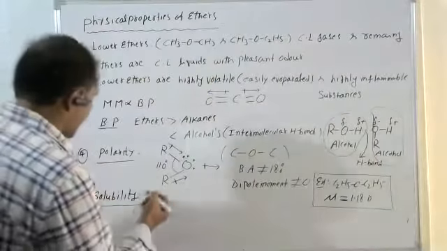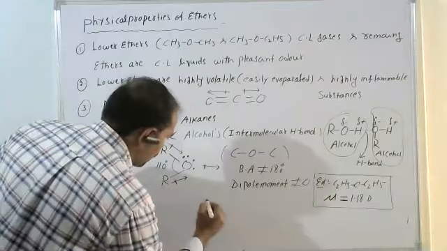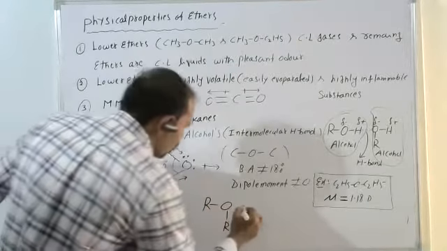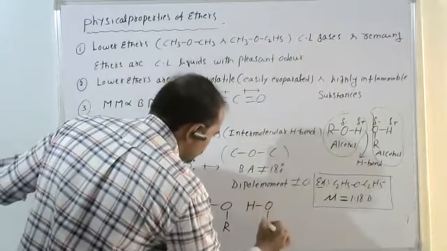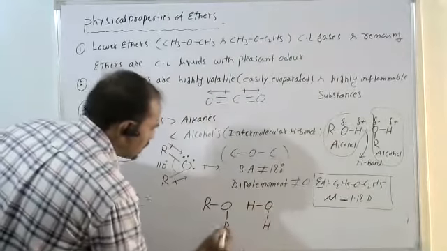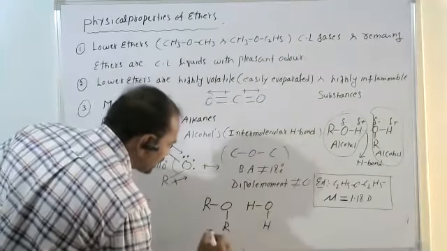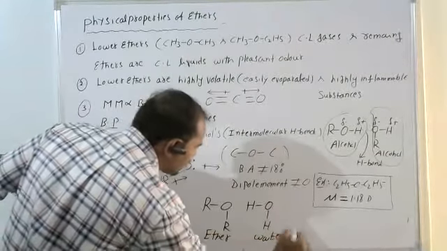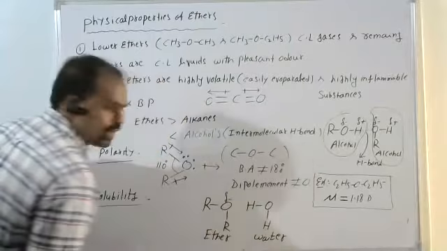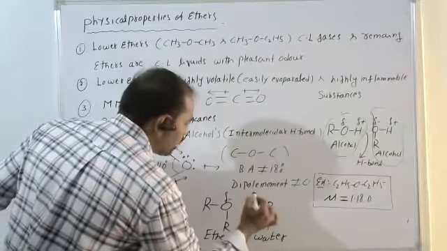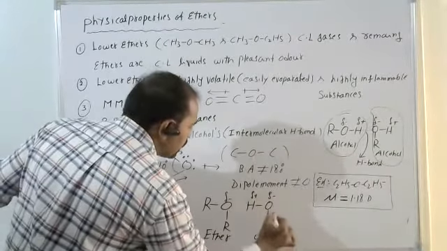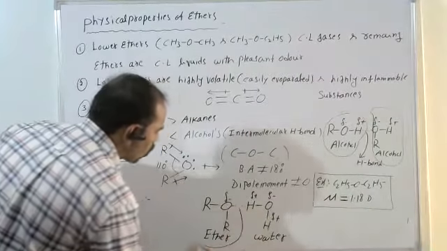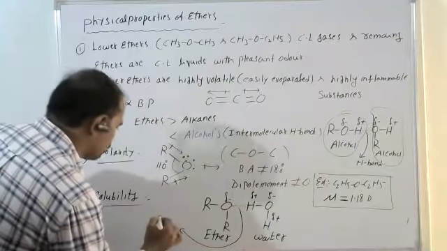See, if you take ethers, ROR, and water, H2O. See this? Here it is partially polar. Ether also, see this. Ether and water. So it is partially polar. A little bit of negative charge is present. Already water is polar. So because of that reason, here both are attracted by force. This is what we call a hydrogen bond.